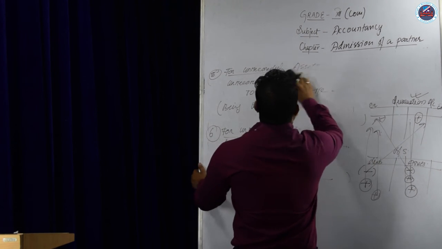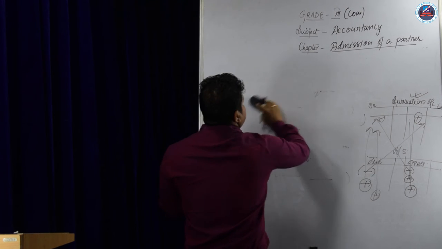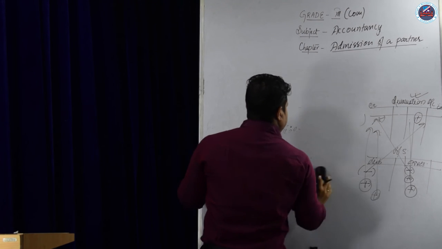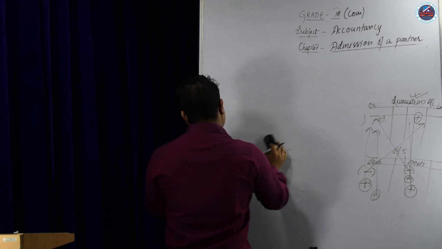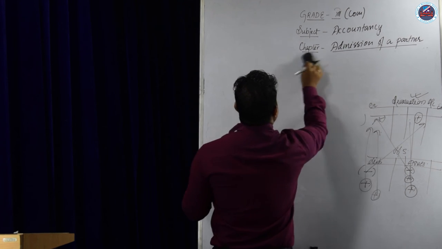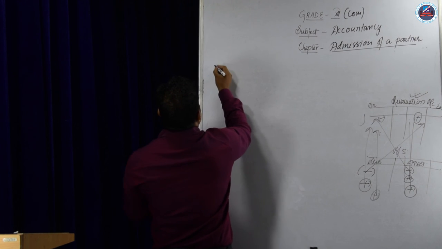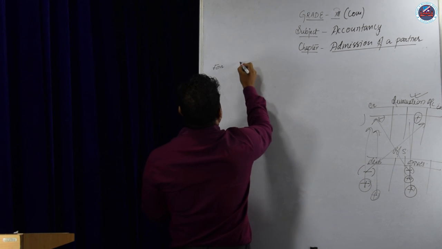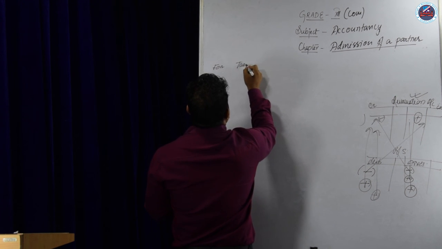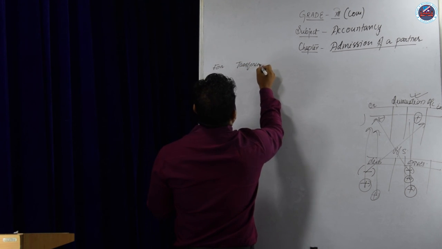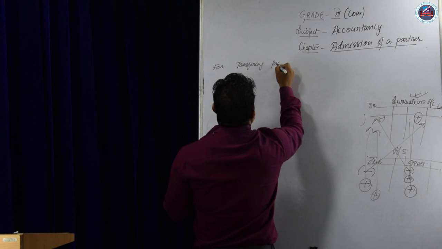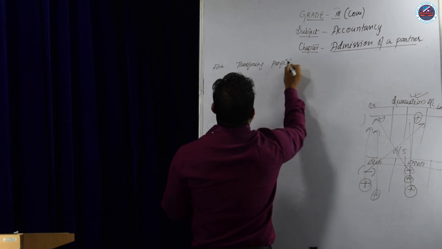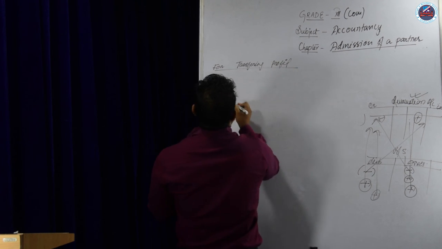So for transfer of profit, what will the entry be?